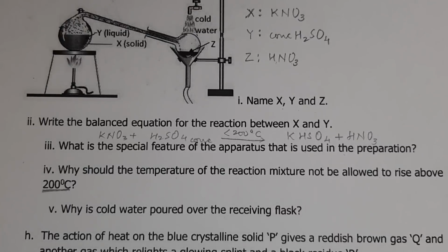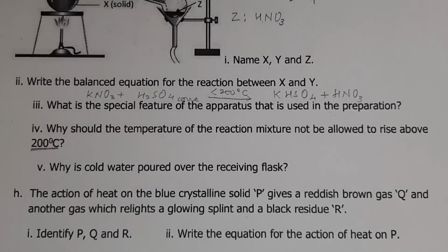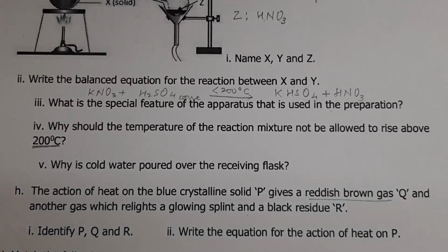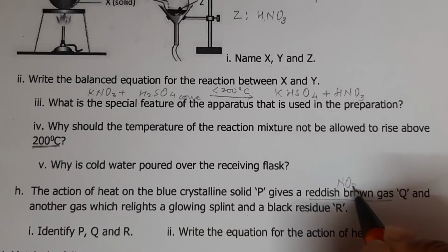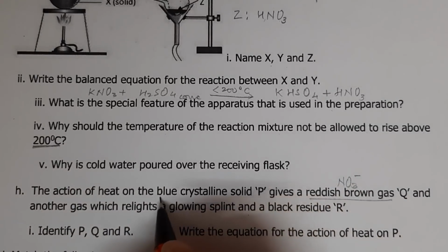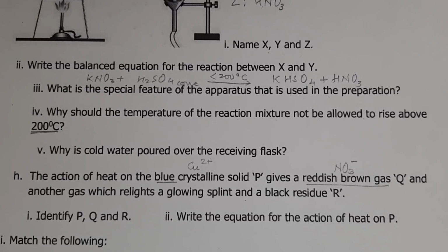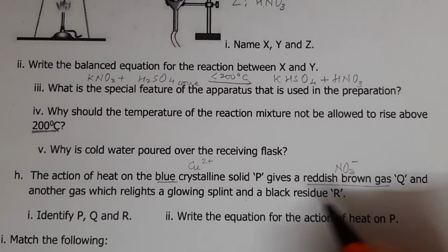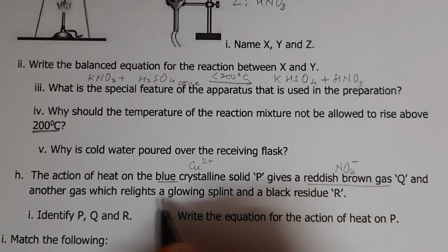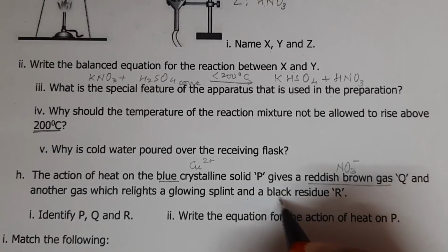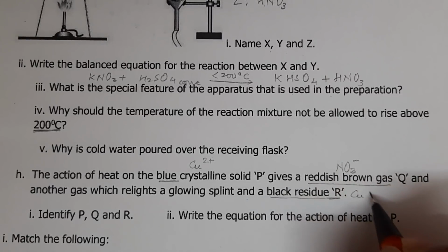The action of heat on blue solid which is crystalline gives reddish brown gas Q. Reddish brown gas means it is nitrogen dioxide, which means it will have to give us nitrate as the anion, and blue crystalline means it will be copper 2 plus cation. And it gives another gas which relights the glowing splint and a black residue R. Now relights the glowing splint, which means it is oxygen that is liberated, and black residue R will be the CuO, which will be remaining as the residue.